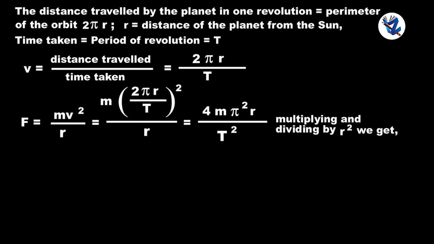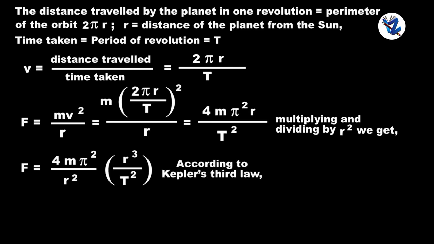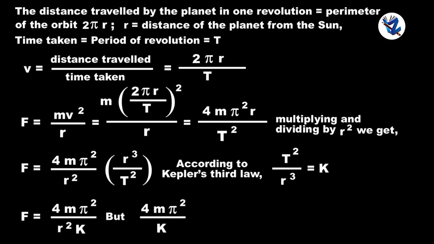Multiplying and dividing by r square, we get F equals 4 m pi square upon r square into r cube upon T square. According to Kepler's third law, T square upon r cube is equal to k. Therefore, F equals 4 m pi square upon r square k. But 4 m pi square upon k is constant.